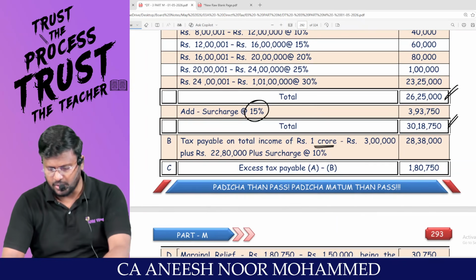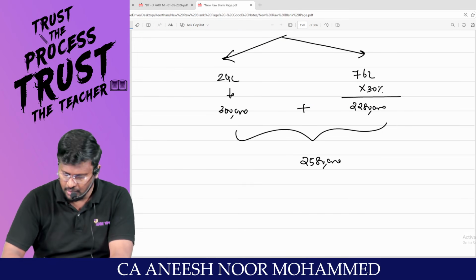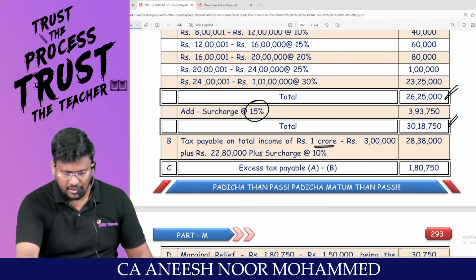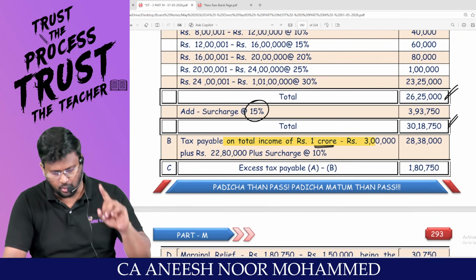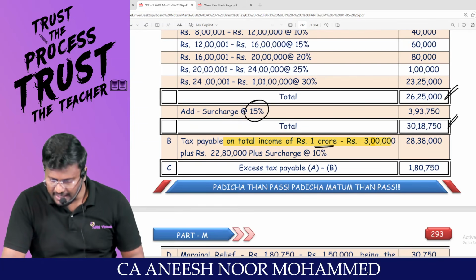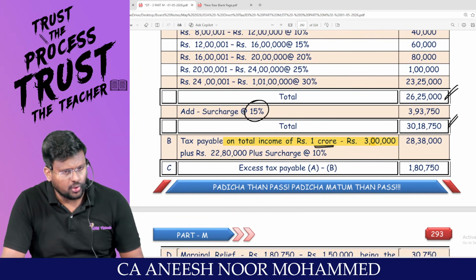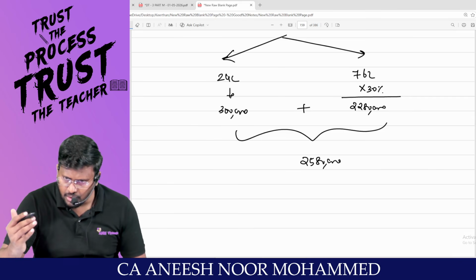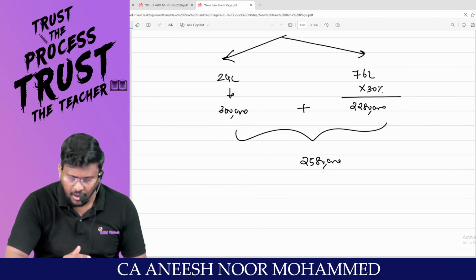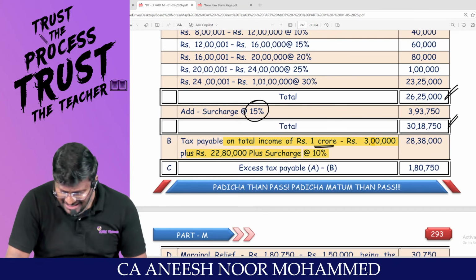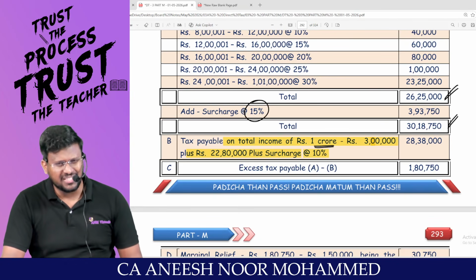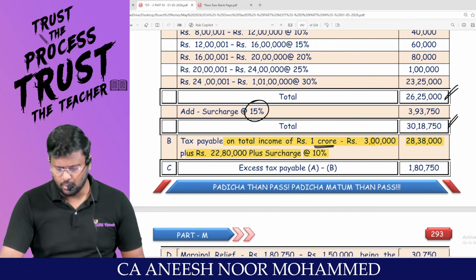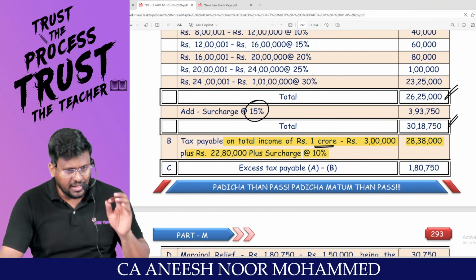Tax payable on total income of 1 crore: that is 3 lakh up to 24 lakh, plus 22 lakh 80,000 beyond 24 lakhs till 1 crore, plus surcharge at 10%, which gives 28 lakh 38,000.